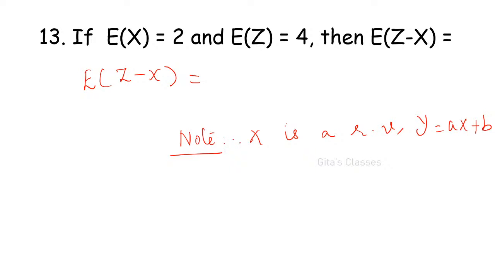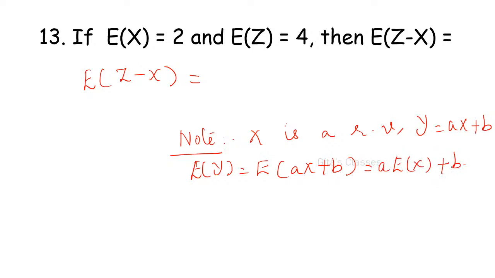Shivakumar, Shrutika, 2 is correct. Abhinaya, 2 is correct, ma. If x is a random variable, it is applicable for both discrete and continuous. E of y is E of ax plus b, which is equal to a into E of x plus b. E of a constant is the constant only. Already we have seen all these things.